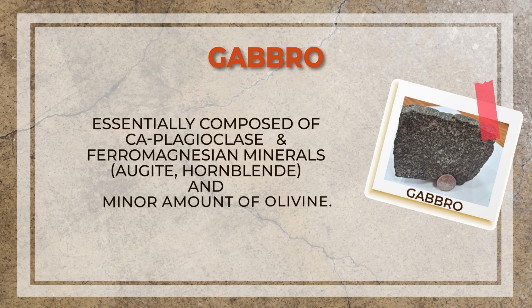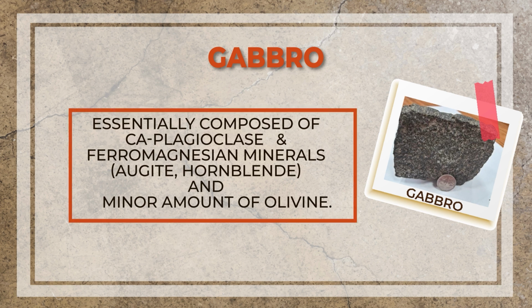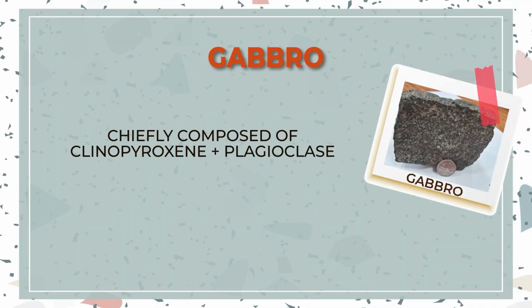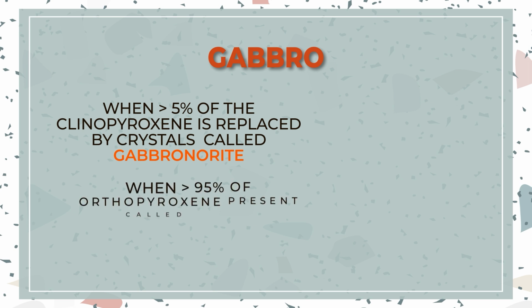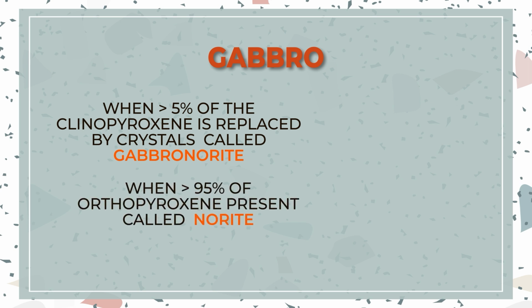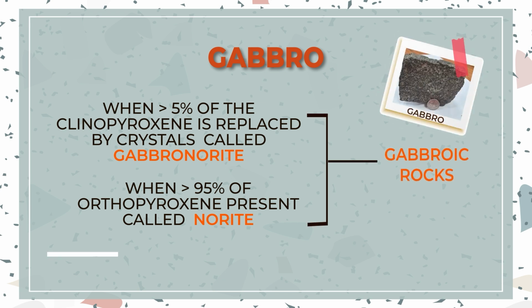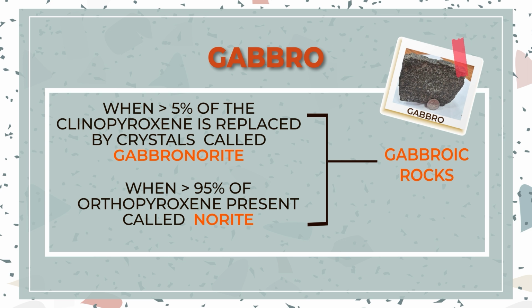It is essentially composed of calcium plagioclase and ferromagnesian minerals: augite, hornblende, and a minor amount of olivine. It is chiefly composed of clinopyroxene and plagioclase. When more than 5% of clinopyroxene is replaced by orthopyroxene, it is called gabbro-norite. When more than 95% of orthopyroxene is present, it is called norite. So, gabbro-norite and norite are gabbroic rocks. These are the varieties of gabbro.